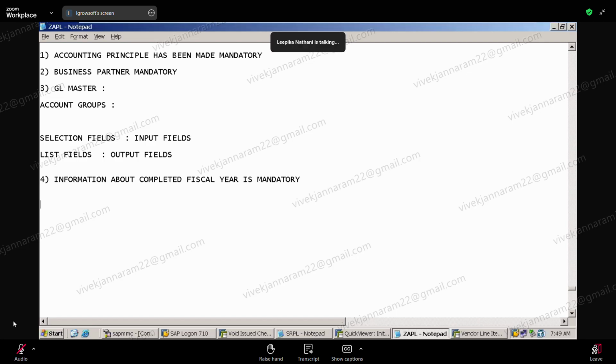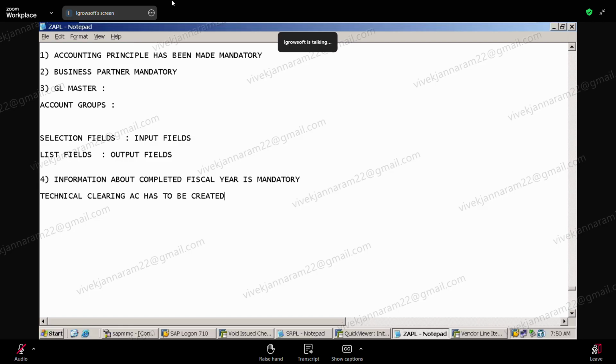Also, while assigning the chart of accounts, the technical clearing account for reconciliation accounts is compulsory. Yes, we need to create a technical clearing account. Correct. What is the purpose of this? It's just to hold the last fiscal year. See, now you said accounting principle is mandatory for depreciation areas. Now there are different depreciation areas following different accounting principles. The difference will come, and for that reconciliation process, this account will help.